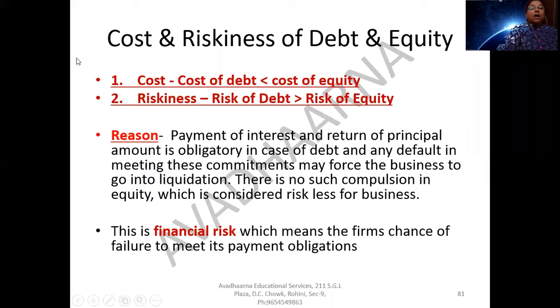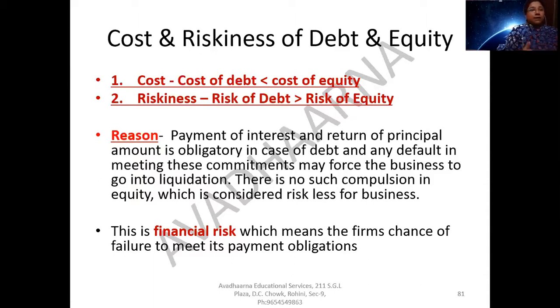Now, both your borrowed fund, that is debt, and your owner's fund, that is equity, have to be compared with respect to cost and riskiness in order to decide what capital structure should be adopted by the company. हम अपनी कंपनी में बेटा कितना परसेंट डेट रखें और कितना परसेंट इक्विटी रखें.